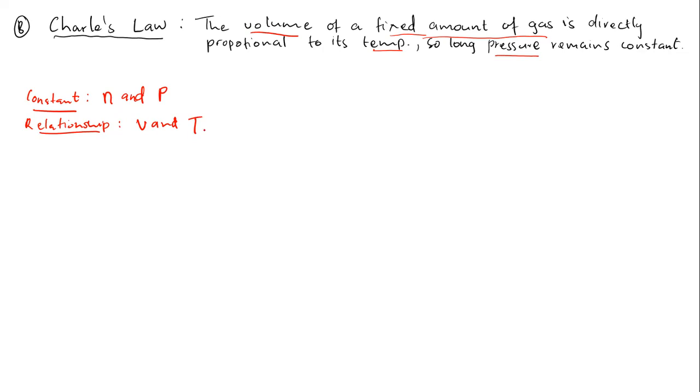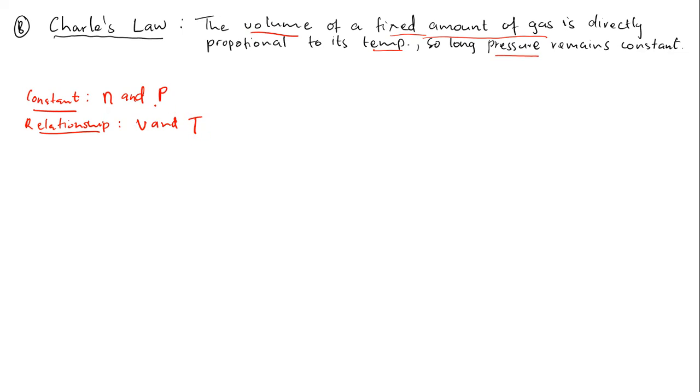So now Charles said, oh, okay, if I keep these two constant, the number of moles of gas and its pressure, and I change the volume or the temperature of this experiment, what is going to happen with the other variable? If I change the volume, what's going to happen with temperature?